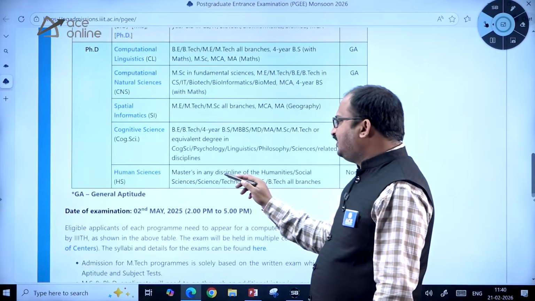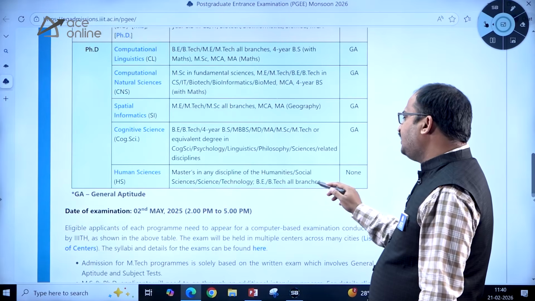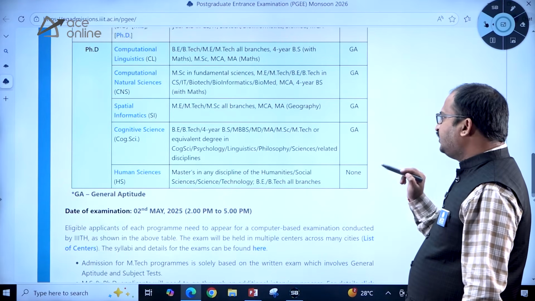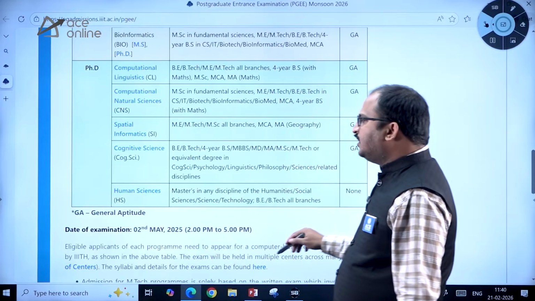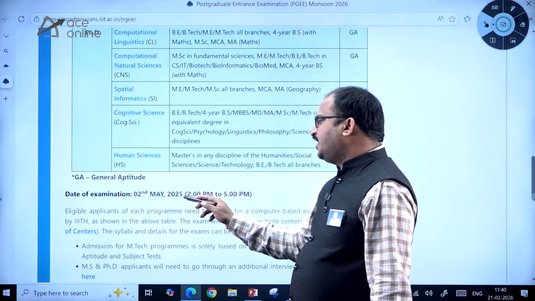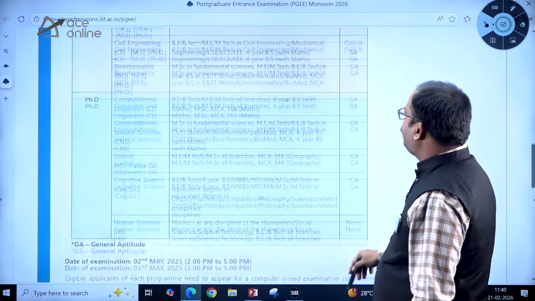Human Sciences: masters in any discipline of the humanities, social sciences, science, technology, BE, BTech all branches. So here for human sciences, no test is there, dear students. GA stands for general aptitude, and the date of examination is 2nd May 2025 between 2 PM to 5 PM. So that is what he has given.